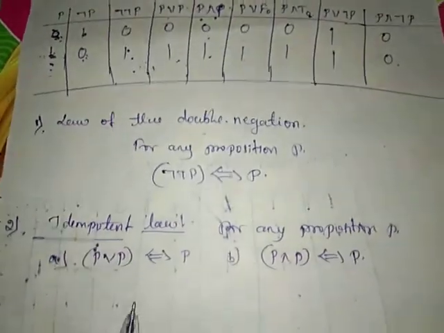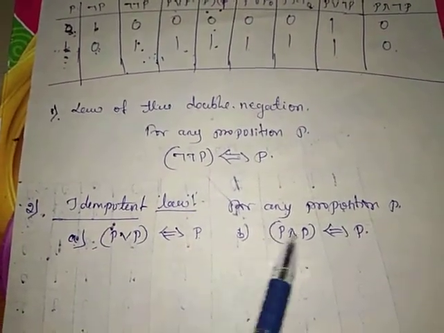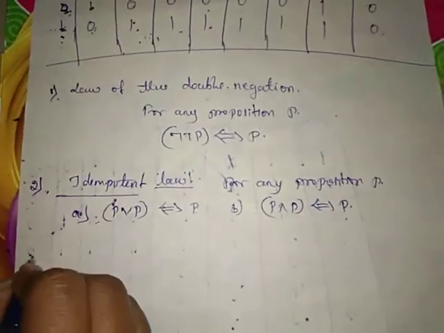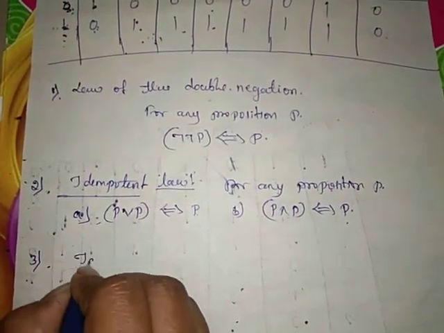So that's what the idempotent law states: P or P is equivalent to P, P and P is equivalent to P.